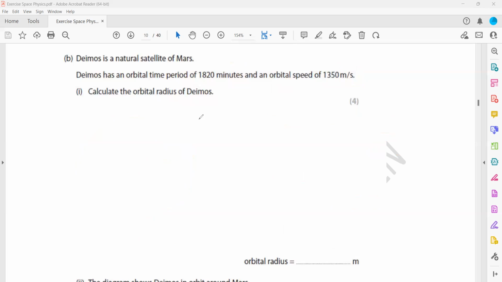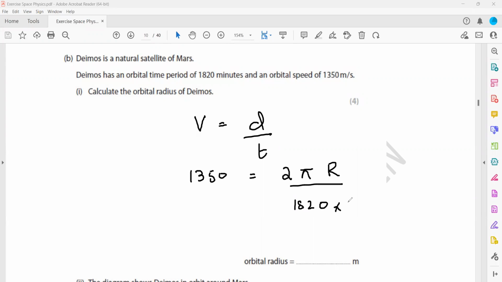Look, the question is, we have speed equals distance divided by time. The speed is 1,350. The distance is equal to 2 pi r, because the object moves in a circular path, and the time is 1,820 minutes, so we have to multiply by 60. Now we want to find r. This 2 pi is multiplied with r, so on the other side it should be divided. That's why it will be 1,350 divided by 2 pi.